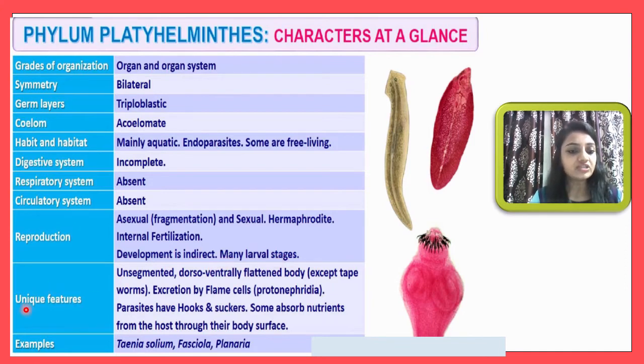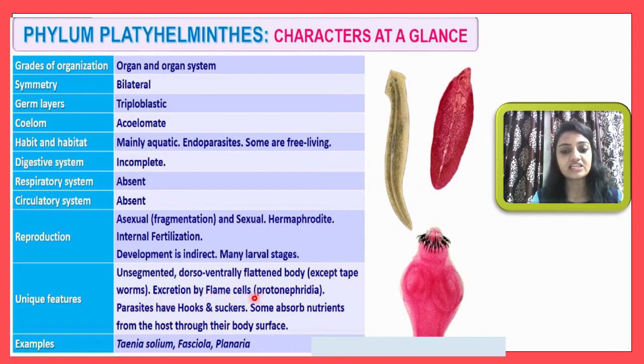The unique feature here is an unsegmented body, a dorsoventrally flattened body, and that's why they are considered platyhelminths. Platy means flat. That is a dorsoventrally flat body, and that's why they are considered platyhelminths. The dorsoventrally flattened body is there except in the tapeworm, and excretion is with the help of flame cells,